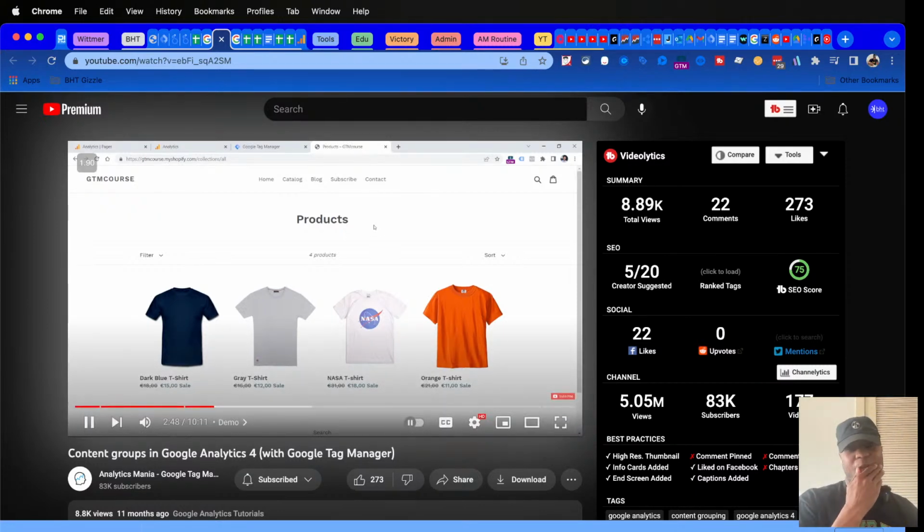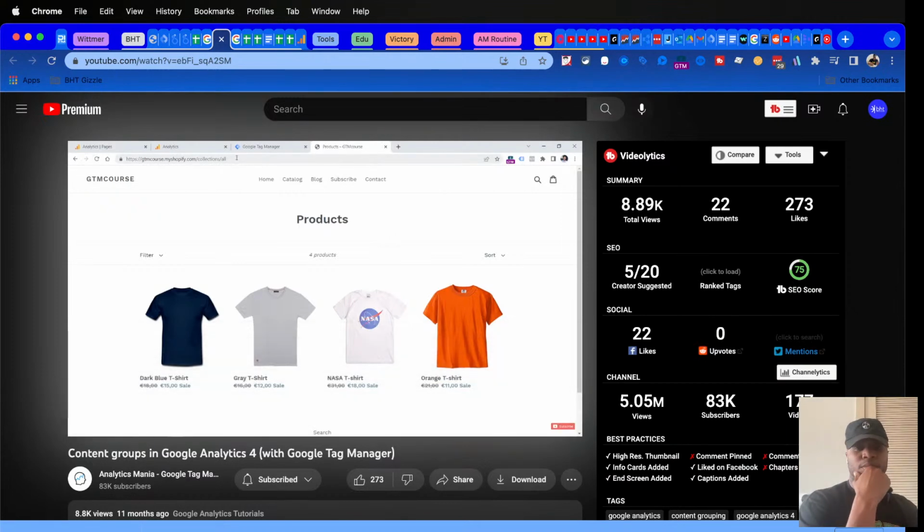And the ways how you can approach this can be different. For example, you might try to create some custom setup where you check the URL of the page, and then you could send that value of content group to Google Analytics 4. Another way could be more advanced, but also riskier, where you try to scrape the website, and if a particular element on a page, for example, page title says this, then you would send its value to Google Analytics 4. But the most robust way would be to ask a developer to push the value to the data layer. And in this video, I'm going to focus on that.